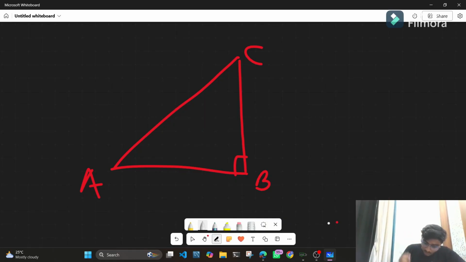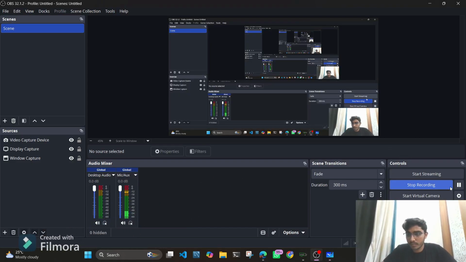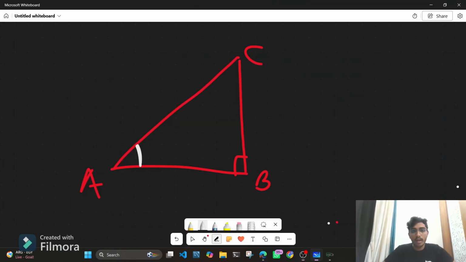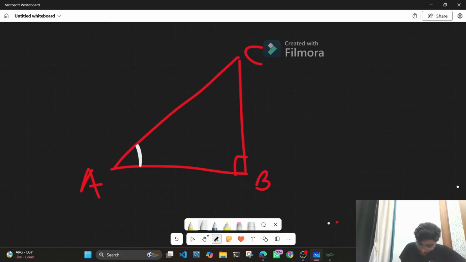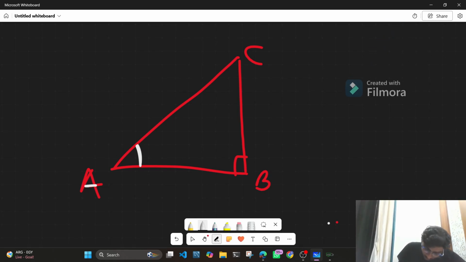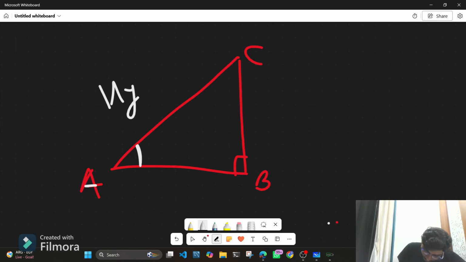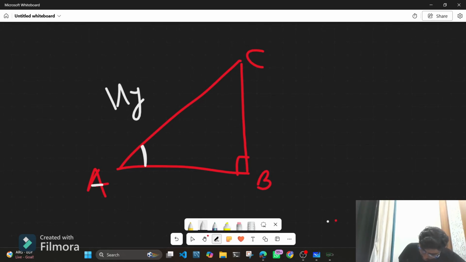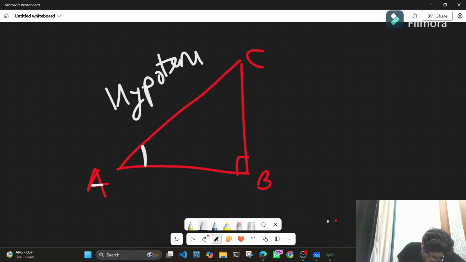Now, if I know that this is the angle A, you need to focus on the things that are given. So what do we call these sides? The side opposite to the right angle is called the hypotenuse. You may have learned the Pythagoras theorem, so you know what a hypotenuse is.